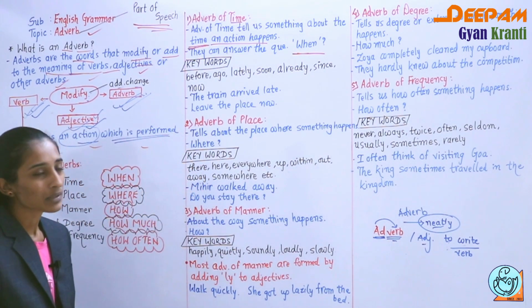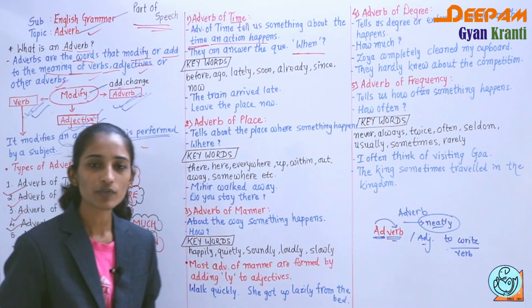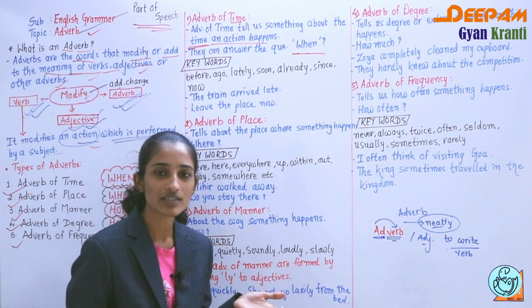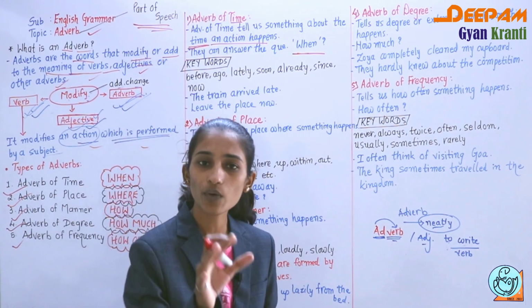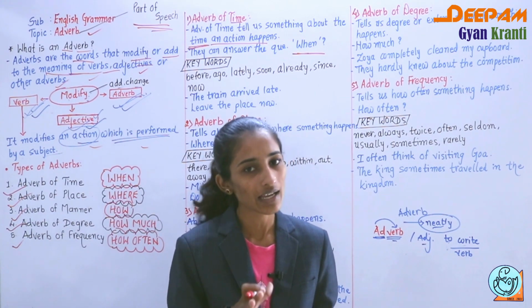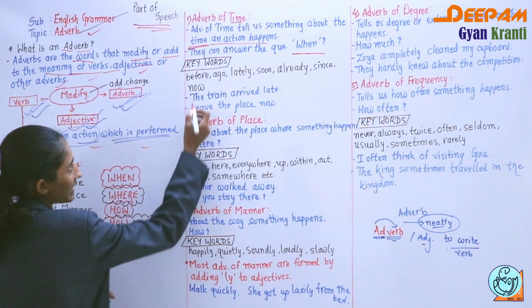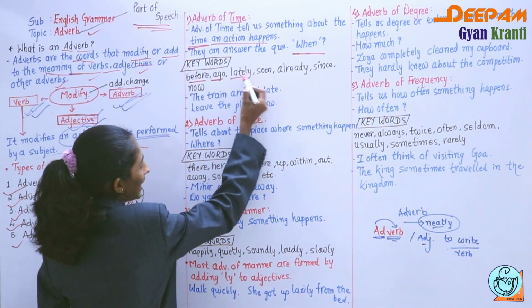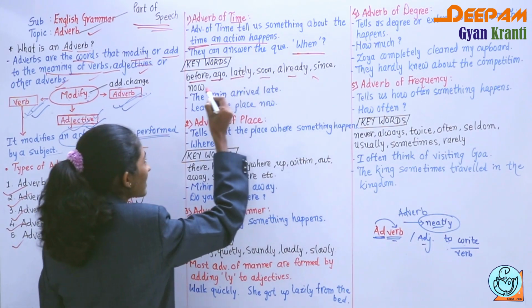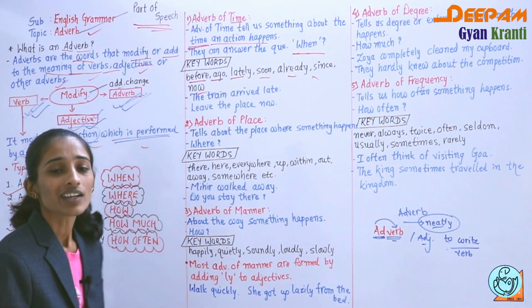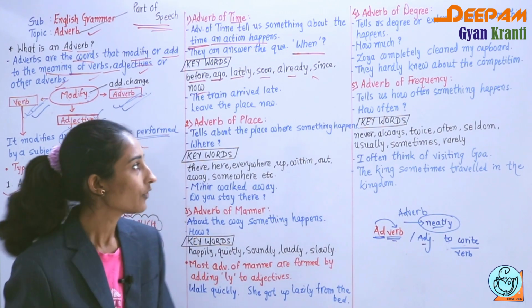Now see, some keywords are there, and with the help of keywords you come to know that these words are adverbs of time. The words which indicate time are your adverbs of time. For example: before, ago, lately, soon, already, since, now, then. These are all adverbs of time.